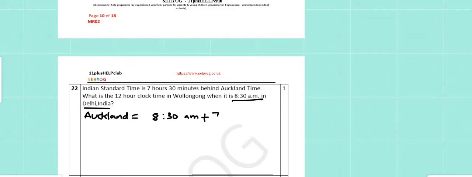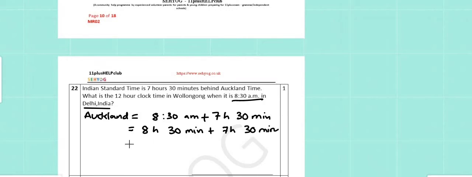So 8 hours 30 minutes plus 7 hours 30 minutes. Now 8 hours plus 7 hours gives us 15 hours, and 30 minutes plus 30 minutes gives us 1 hour again. So 16 hours is the time at Auckland, 16:00.